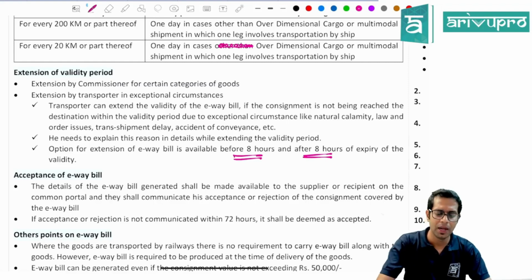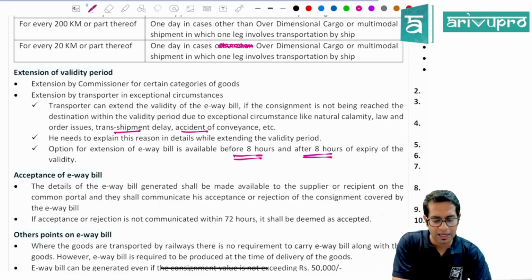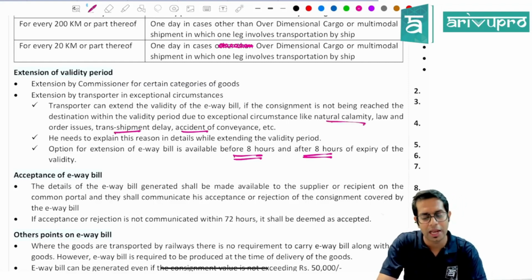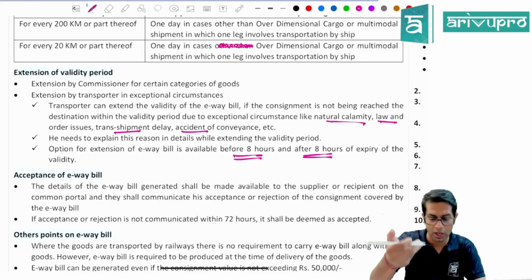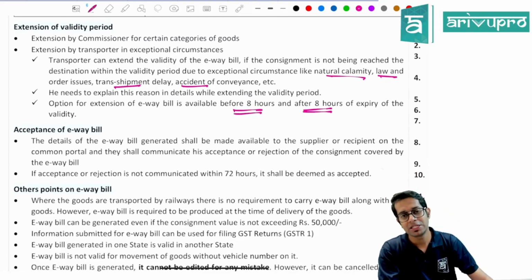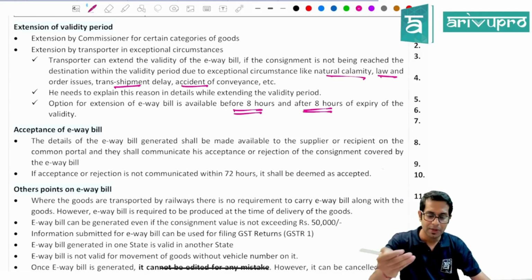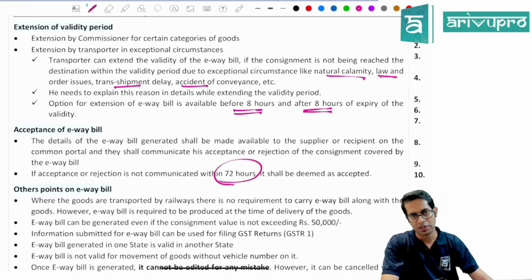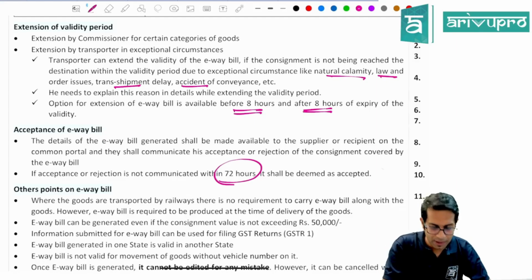Say, for example, there is an accident of conveyance happening, transshipment delay has happened, natural calamity has happened, because of law and order there is no movement happening, etc. Then this e-way bill which is generated by you is required to be accepted by the recipient within 72 hours. If he is not accepting, then it is deemed accepted.